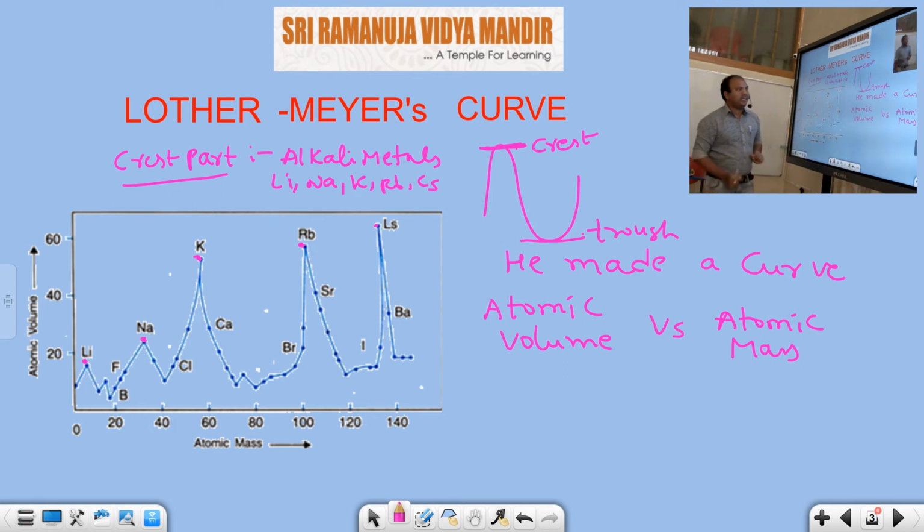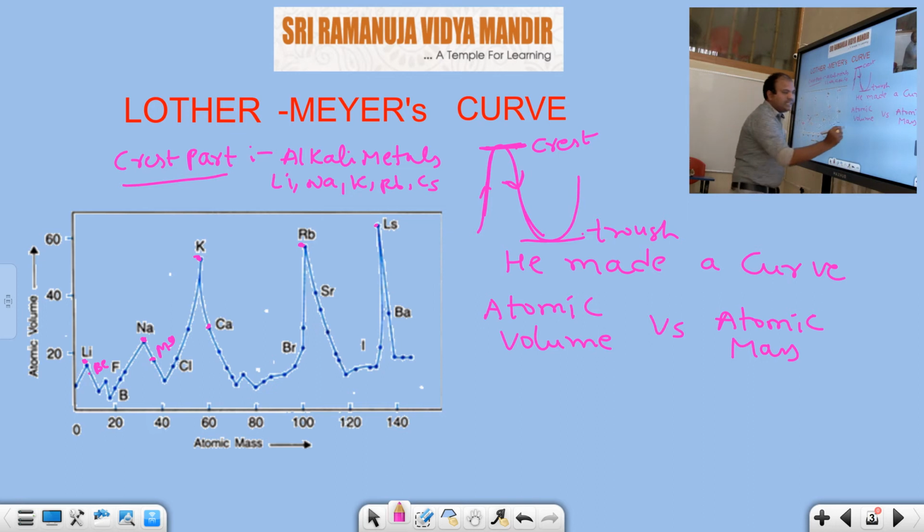After that, this is the ascending part, upward. This is the descending part. Downward means descending. Clear? You should observe this ascending and descending. First of all, I will tell you about descending. The descending part of the curve is occupied by the alkaline earth metals.